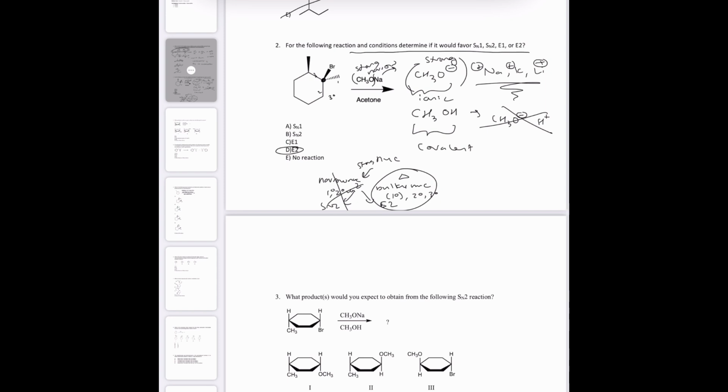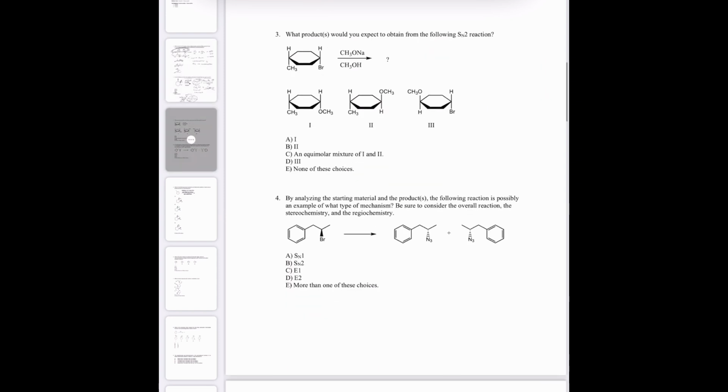And that's actually the exact same question that you had on a quiz. It didn't seem like a lot of people had fully gotten through that reasoning, so I wanted to test you on it again to see if you could go through that reasoning process.